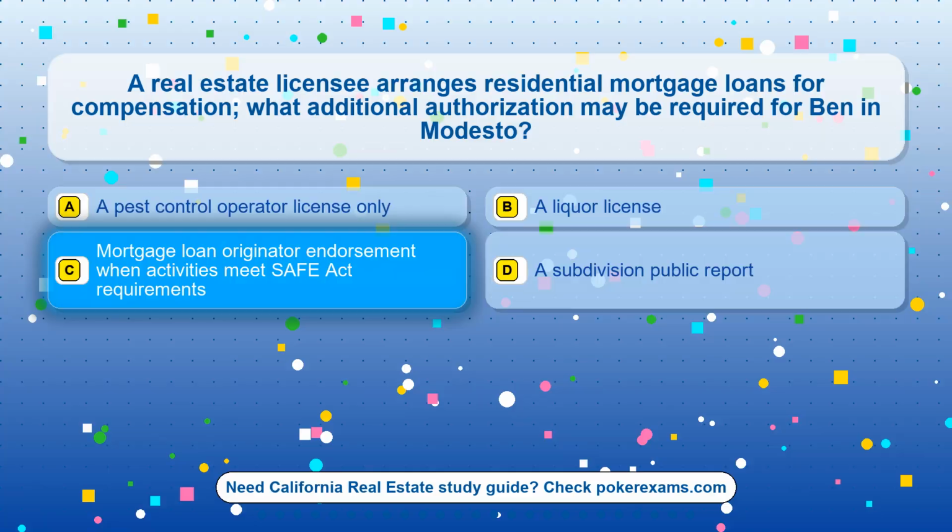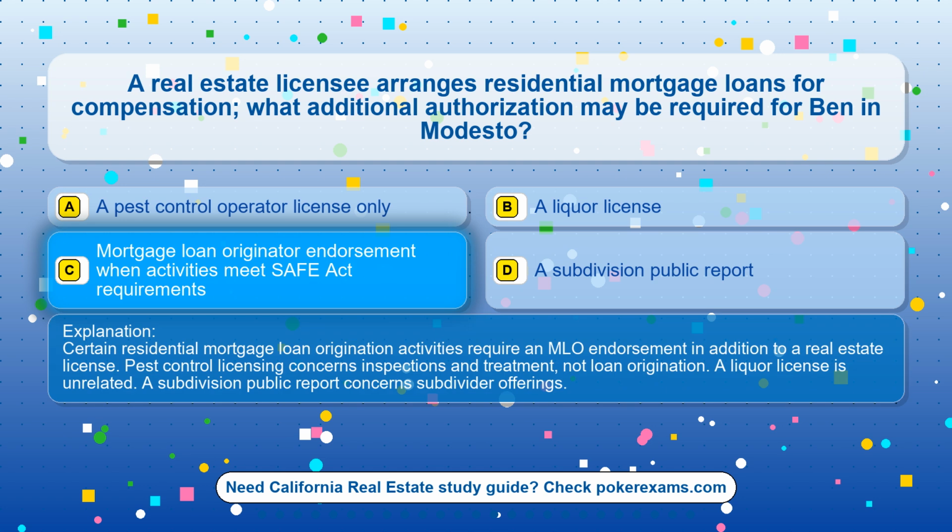The correct answer is option C. Mortgage loan originator endorsement when activities meet SAFE Act requirements. Certain residential mortgage loan origination activities require an MLO endorsement in addition to a real estate license. Pest control licensing concerns inspections and treatment, not loan origination. A liquor license is unrelated. A subdivision public report concerns subdivider offerings.